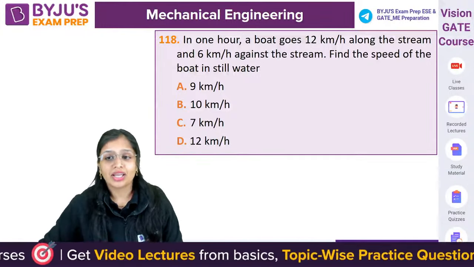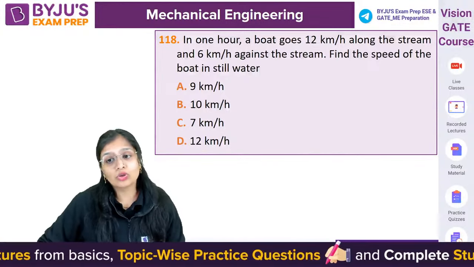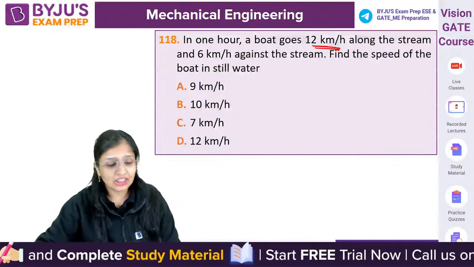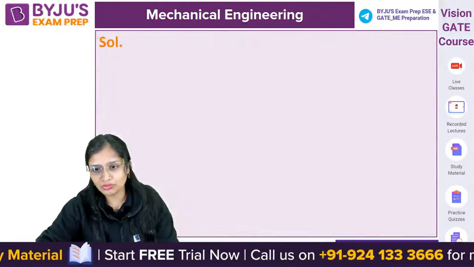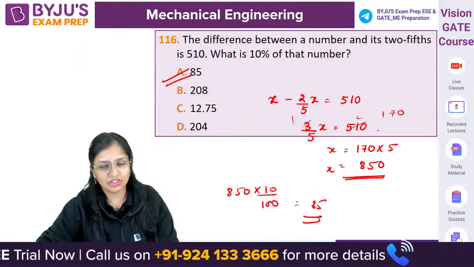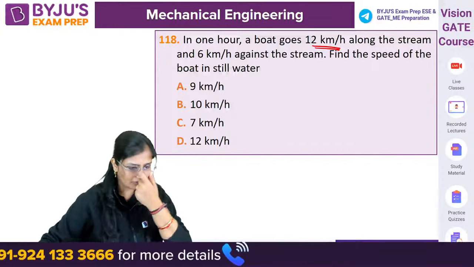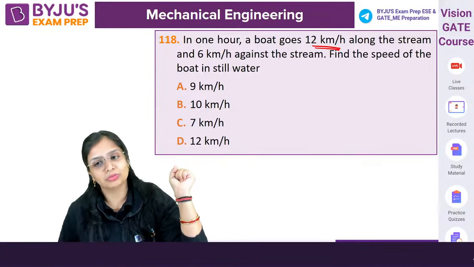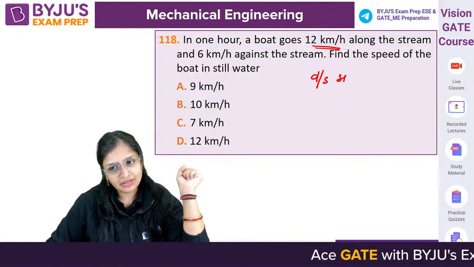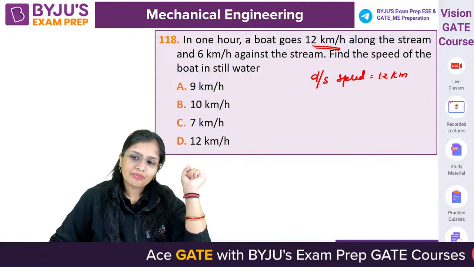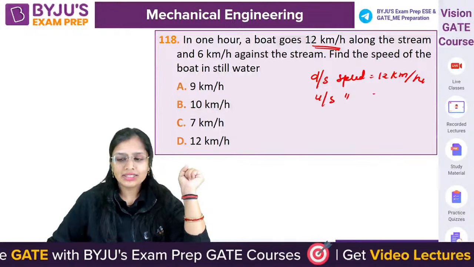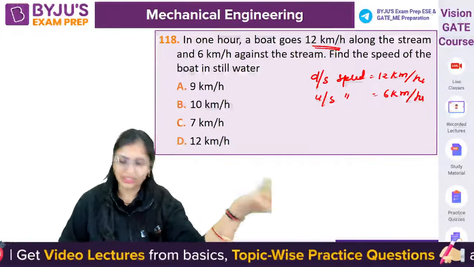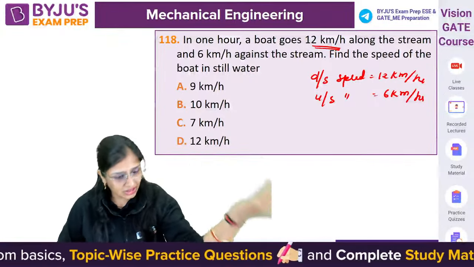Come on, again upstream, downstream. If in 1 hour a boat goes 12 kilometer along the stream and 6 kilometer against the stream, find the speed of the boat in still water. I had asked before too, one question was there earlier where it asked the speed of the stream. Now you have to tell the speed of the boat. How will you solve it? Here the downstream speed is given as 12 kilometer per hour and upstream speed is given as 6 kilometer per hour. Against the stream means upstream speed, along the stream means downstream speed. You have to calculate the speed of the boat in still water. How will you calculate it?